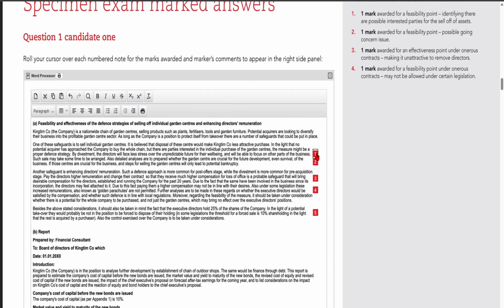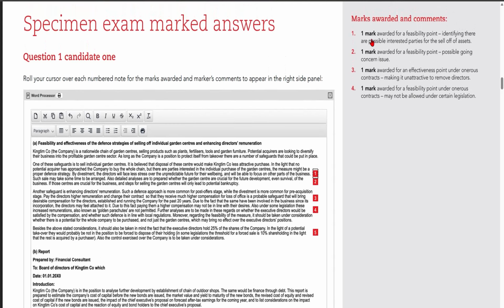If you click on the first one, you can see the marker has said 1 mark has been awarded for the feasibility point, identifying that there are possible interested parties for the sale of the asset. Similarly for the second, they have said 1 mark has been allocated. They have also mentioned the reason for which the mark has been awarded.